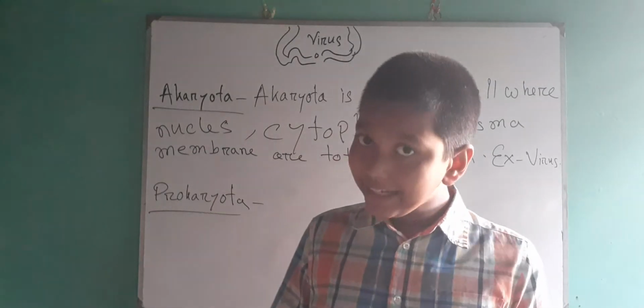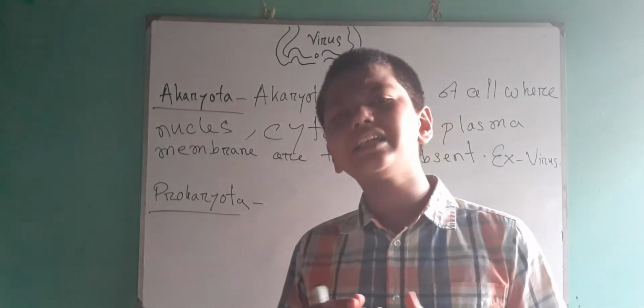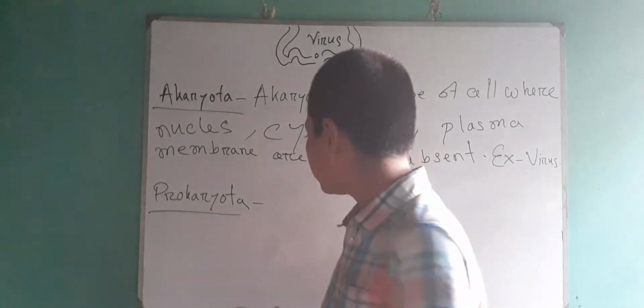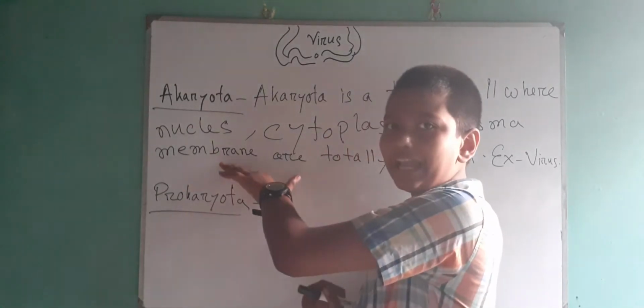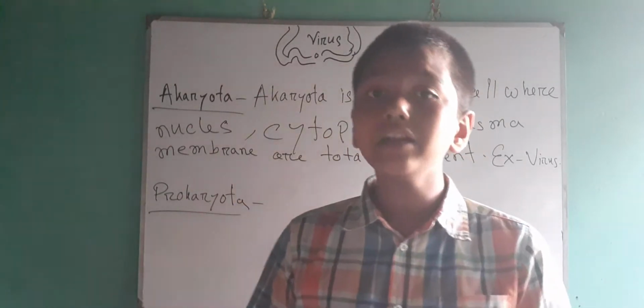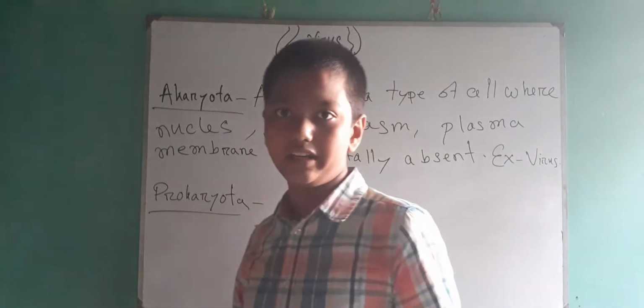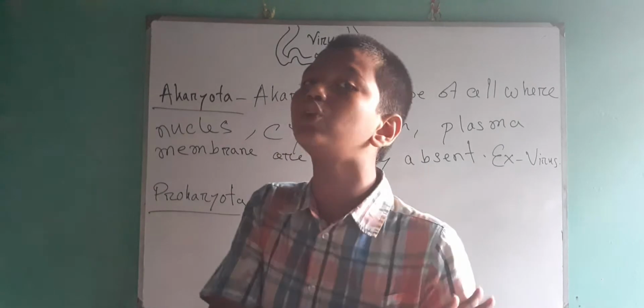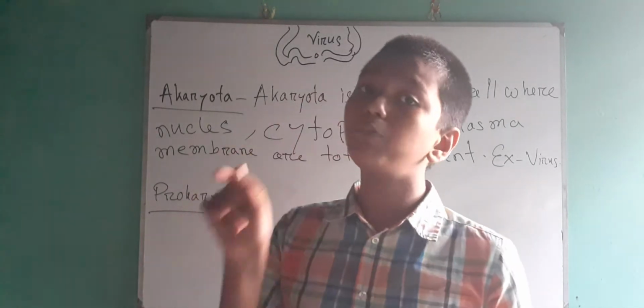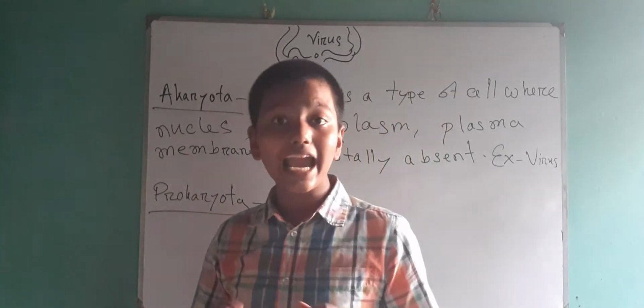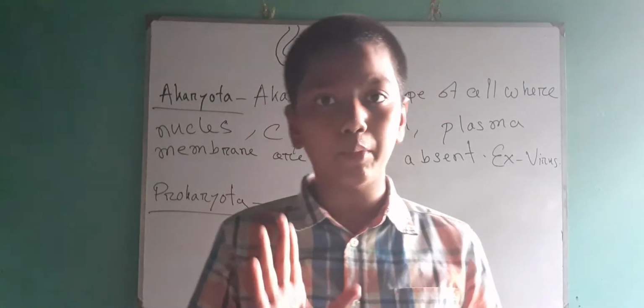So here, what does Akaryota say? The nucleus, cytoplasm, and plasma membrane are totally absent, but in Prokaryota the nucleus is not well developed.